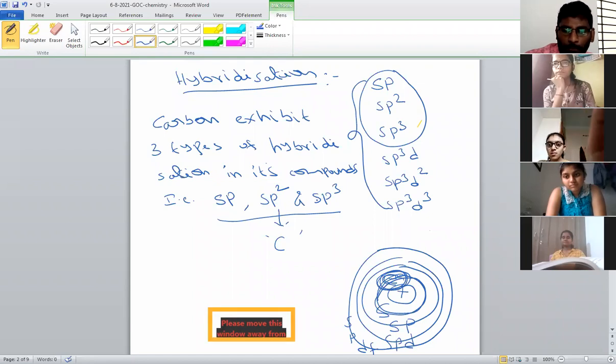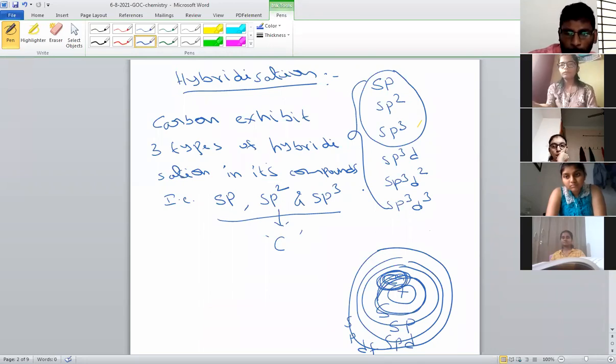And the combination of 1 s and 3 p orbitals will give sp3 hybrid orbitals. Why is d not there? Here I am not giving sp3d, sp3d2. Why? Because carbon does not have d orbitals. That is the main reason why carbon does not exhibit other hybridizations. Carbon exhibits only sp, sp2, sp3.